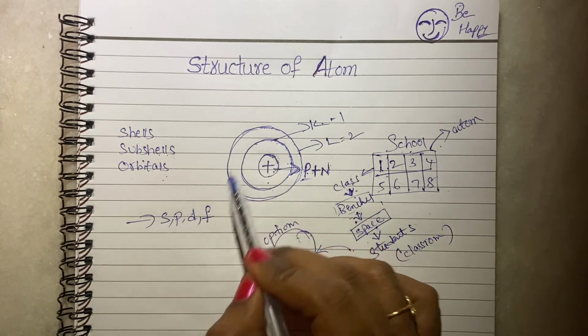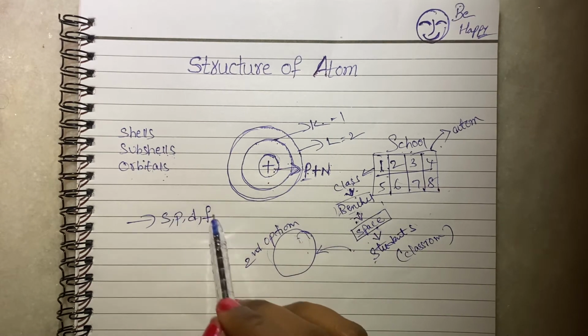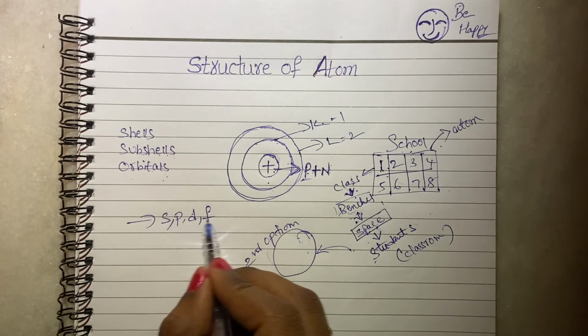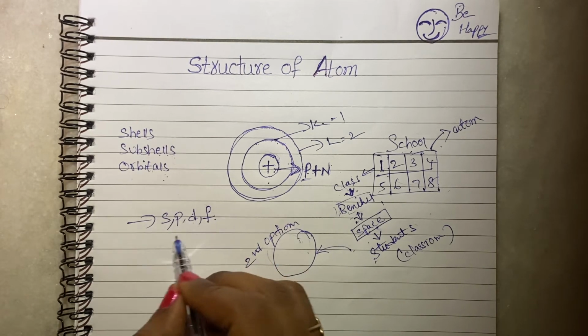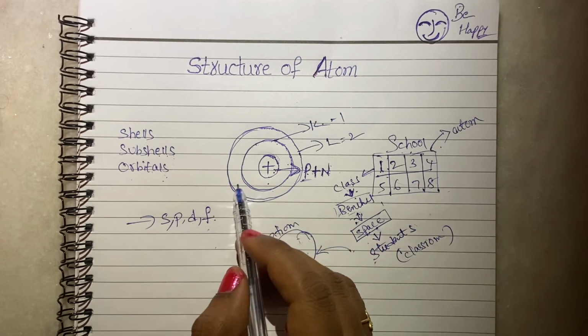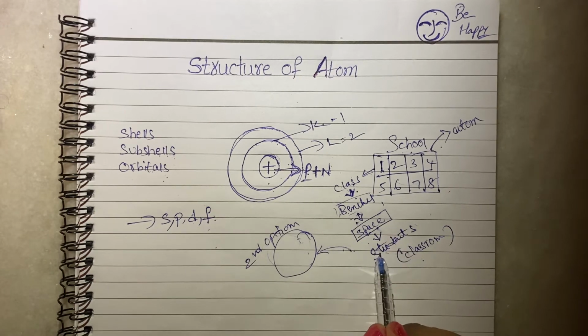In the shells, subshells are there. Benches are there. In the benches, if you think SPDF is the benches, space is there. In that, students are sitting. Here in the atom, electrons are sitting. But here the students most of the time sit in the classroom, and sometimes they will roam here and there. Maximum probability, maximum time, we will find the students in the classroom.